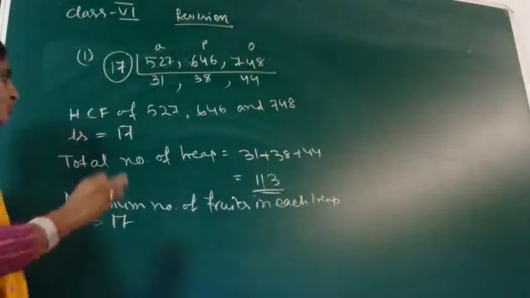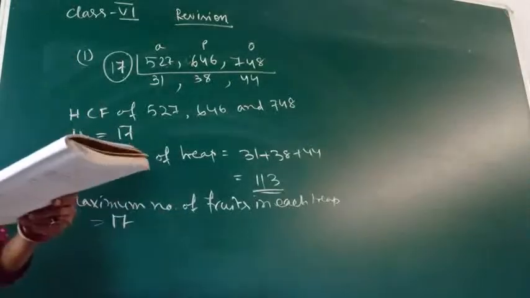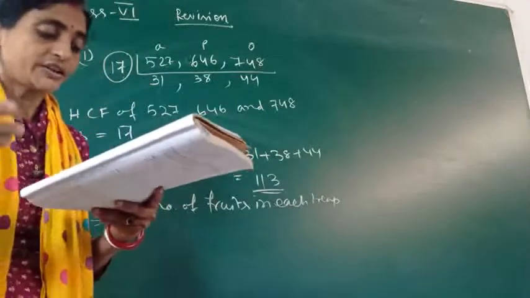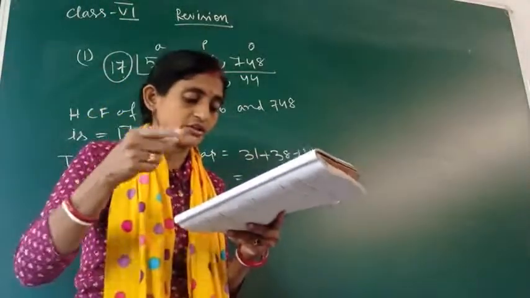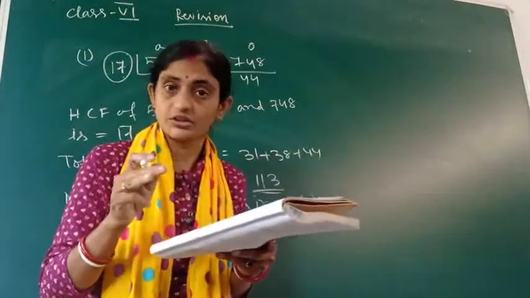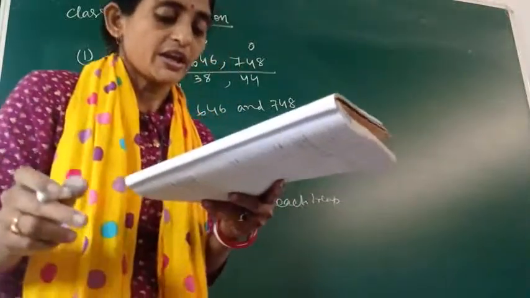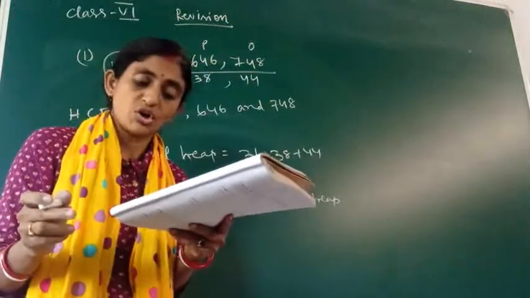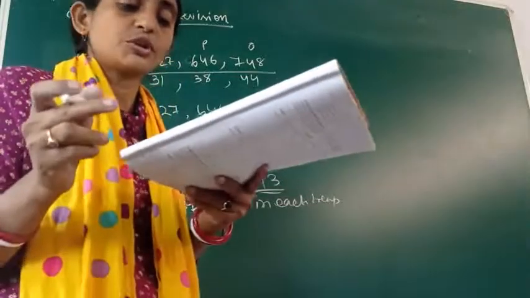I hope this question you have understood. Now come to the next question I have selected. Yes, it's a good question. It has been marked here as question number 33. Your question is, a rectangular courtyard is 18 meter 72 centimeter long and 13 meter 20 centimeter broad.